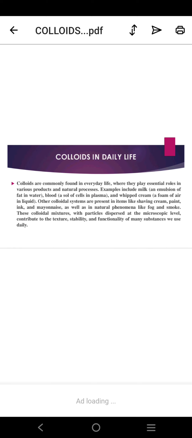We are also using colloids in our day-to-day life. The soft drinks that we drink, milk, blood, whipped cream, shaving cream, paint, ink, mayonnaise, fog, smoke, mist, cloud. So we are seeing colloids everywhere in our day-to-day life. Colloids play an important role, contributing to the texture, stability and functionality of many substances that we use daily.